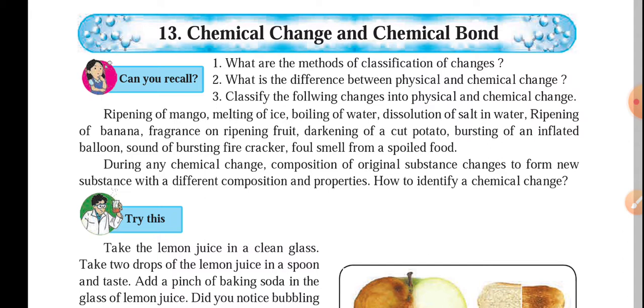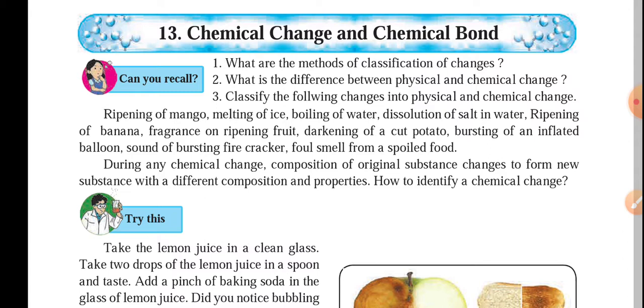So with these two different kinds of changes, one change we can reverse and the other we cannot. One change is temporary, one is permanent. That means physical changes we can reverse by some process, whereas a chemical change we cannot reverse. Once it's done, it's done.